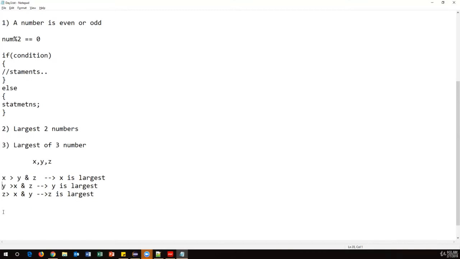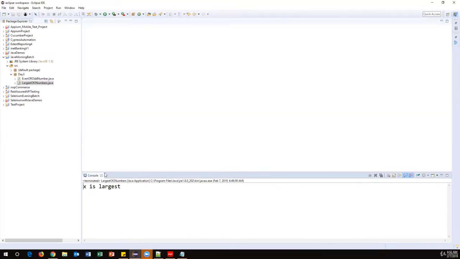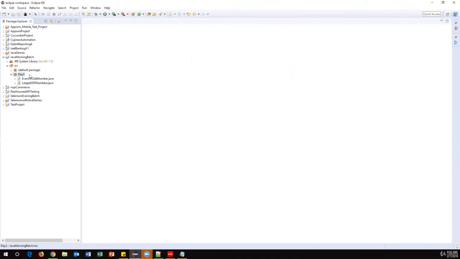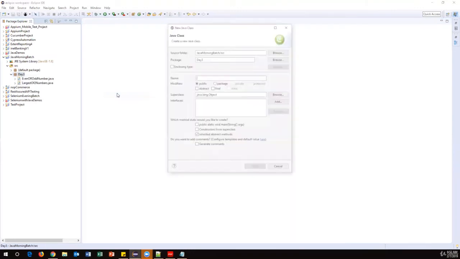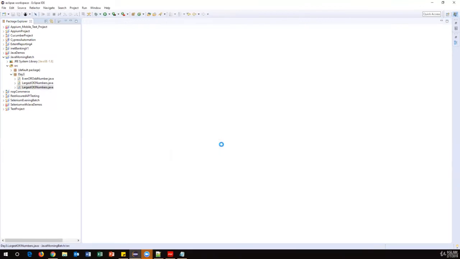The same logic we can implement programmatically by adding multiple if conditions. So how many conditions are required? 1, 2. The last one we don't require any condition, we can put that into the else block. But at least two if conditions are required here. Now let me create one more class. This time I'll find the largest of 3 numbers. I will name the class LargestOf3Numbers, take the main method, then finish.